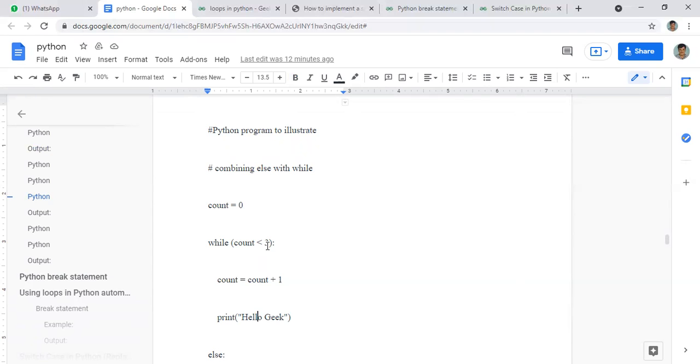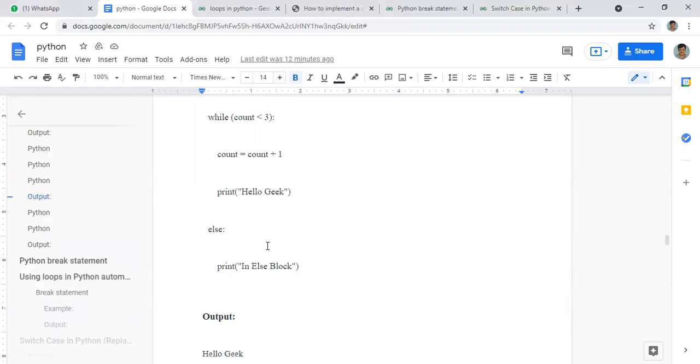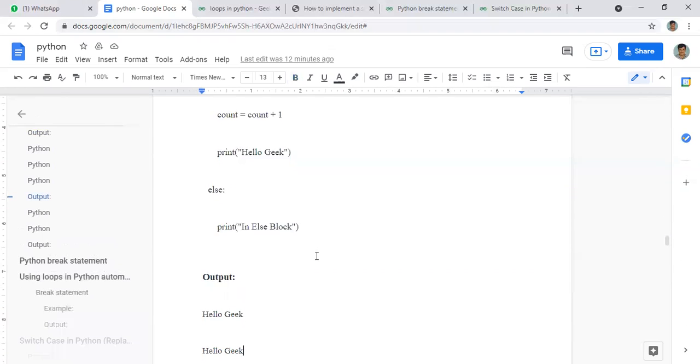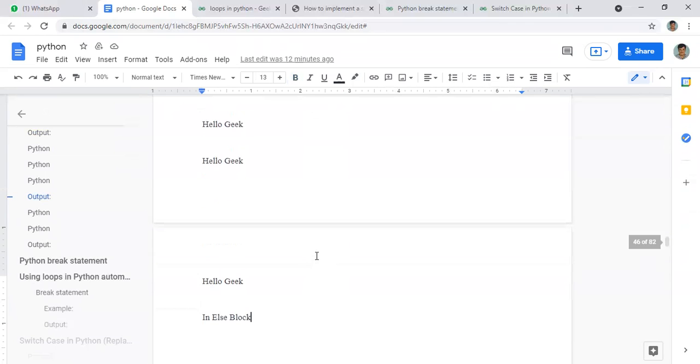Now when this condition is false, we are printing in the else block. That means when it is 3, if we had only this while loop, it would just stop. That's it. But when you add this else statement, when it is 3 or more than 3, it will print in the else block also.